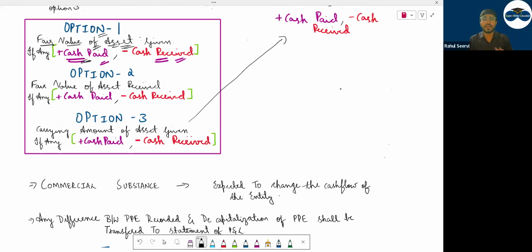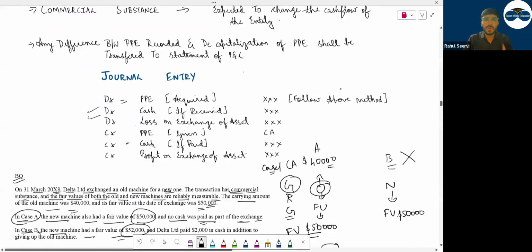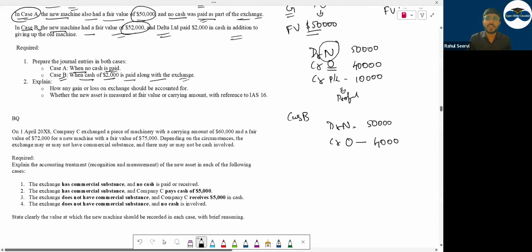We'll come to the logic also. Cash paid, you should add it. So what is the cash I have paid here? 2,000. So I will add it. So can I say my value of the PP will be how much now here?